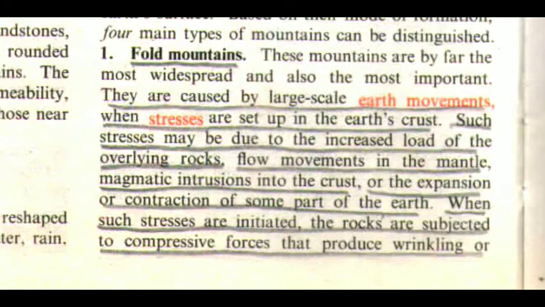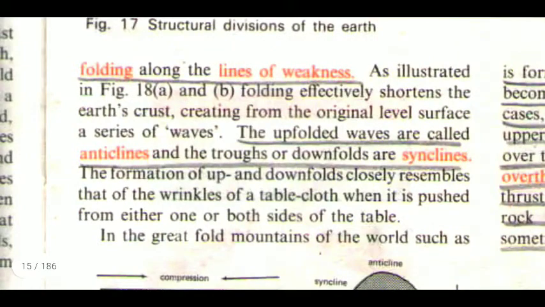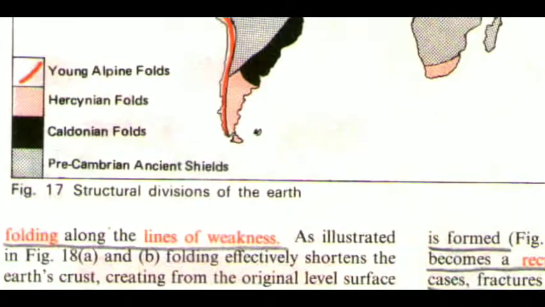Such stresses may be due to the increased load of the overlying rocks, flow movements in the mantle, magmatic intrusions into the crust, or the expansion or contraction of some part of the earth. When such stresses are initiated, the rocks are subjected to compressive forces that produce wrinkling or folding along the lines of weakness. As illustrated in figure 18a and b, folding effectively shortens the Earth's crust, creating from the original level surface a series of waves. The upfolded waves are called anticlines and the troughs or downfolds are synclines. You can see here the figure.